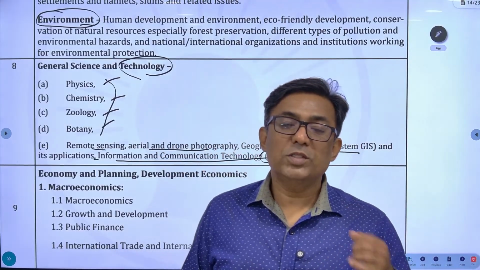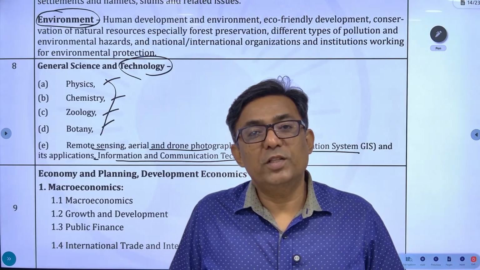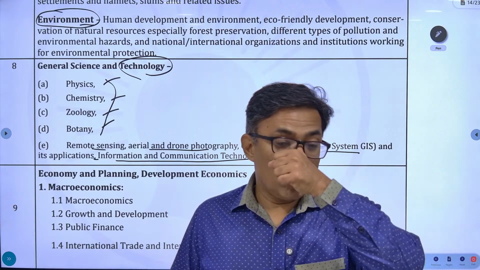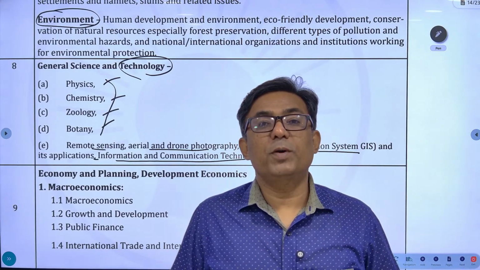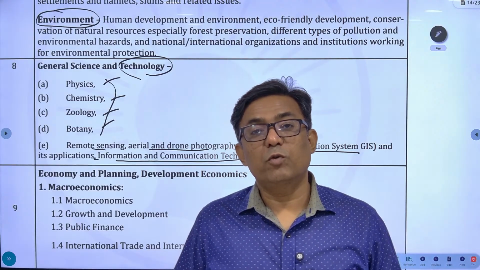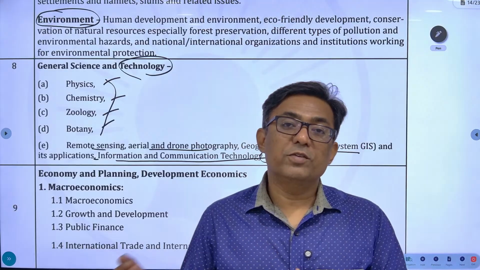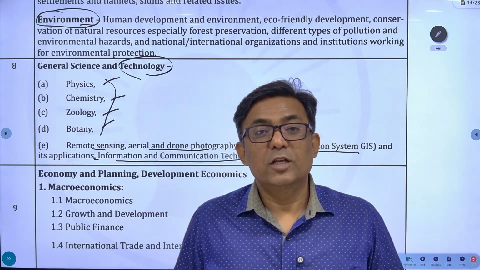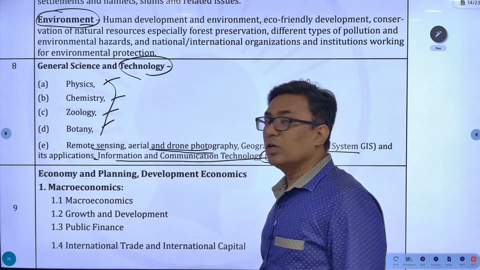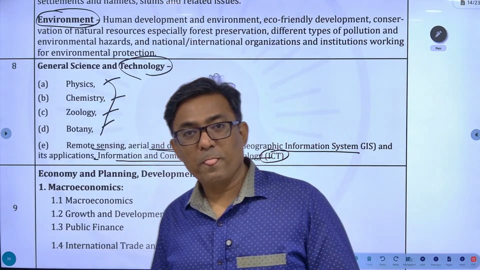Remote sensing is very important now. Why is remote sensing important? Because now everything is done remotely. Even if you want to know what is growing on which part of land, it is remotely sensed, it is remotely photographed by drones, and that is the actual data which is used by the government. So you need to know remote sensing, aerial and drone photography, the basics of it, because these are included in administration now.